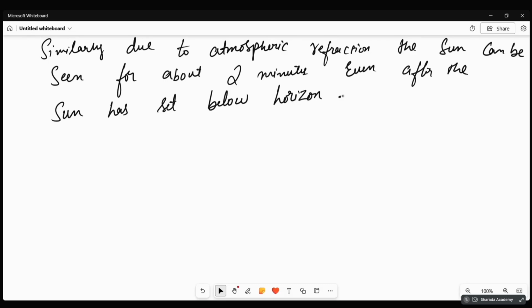Again, I repeat, white light has 7 colors. Red has the highest wavelength, whereas violet has the least wavelength. Blue also comes nearby to that. So if particles want to scatter the red light, the particle size should be more, because if the wavelength of the light is more, the particle size should be more to scatter the light.